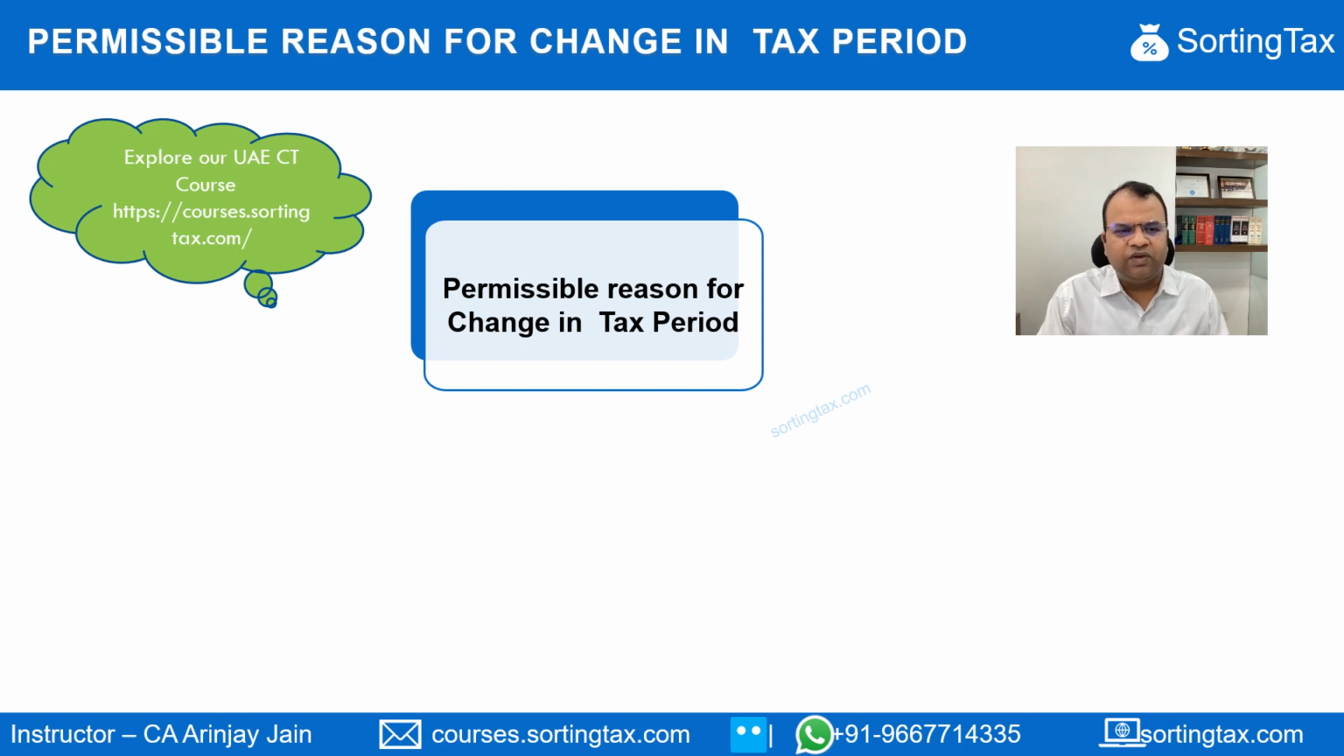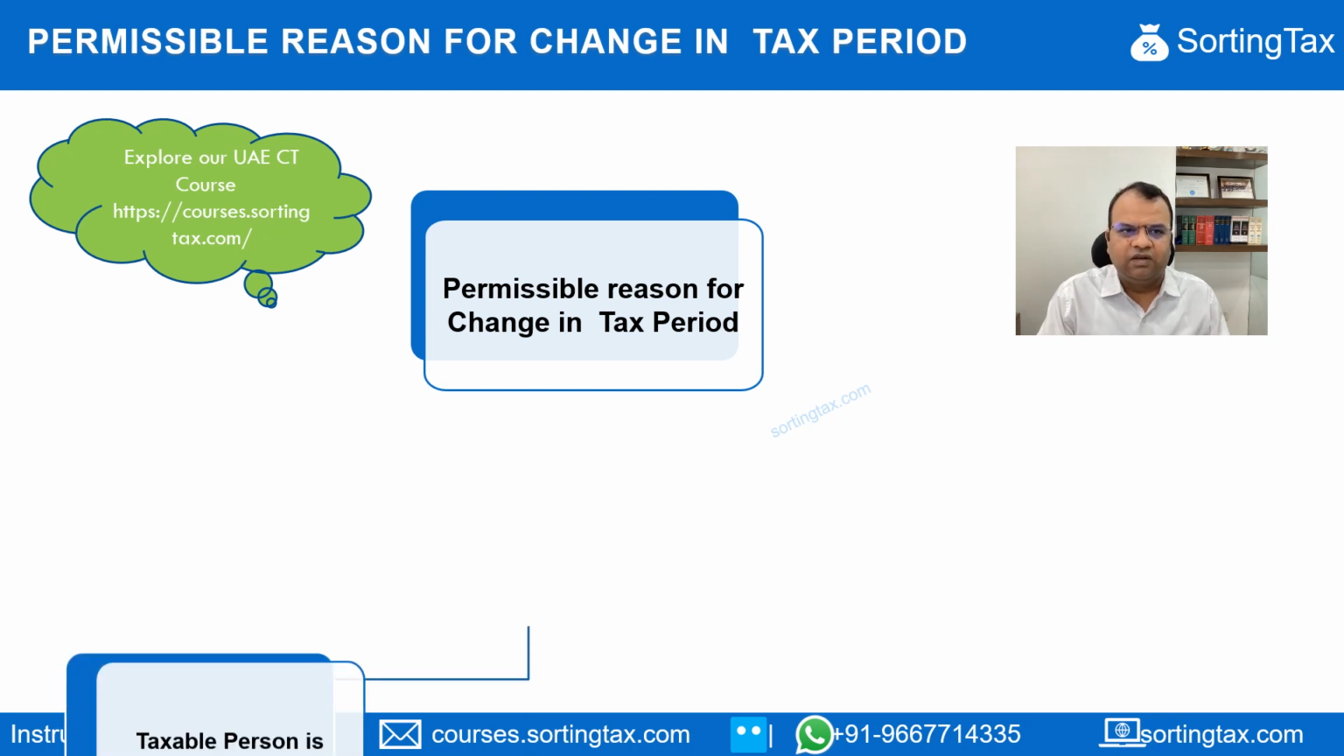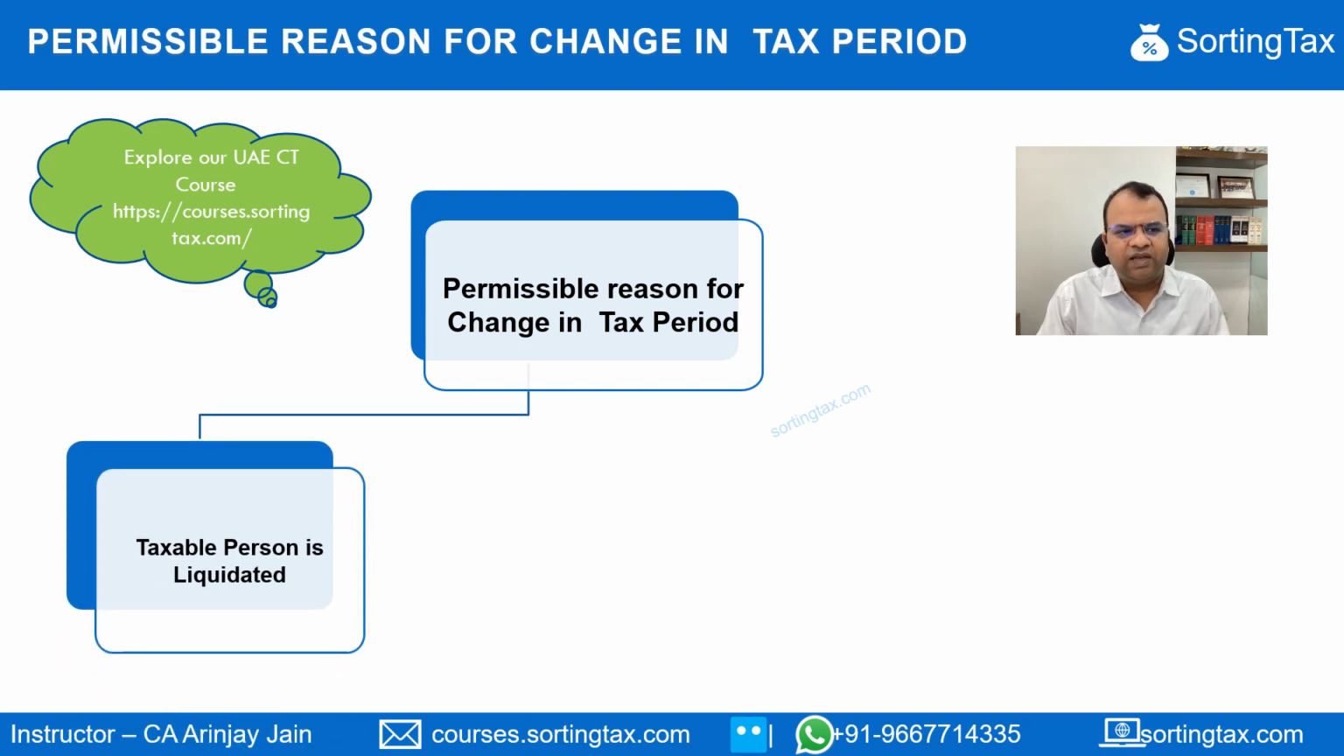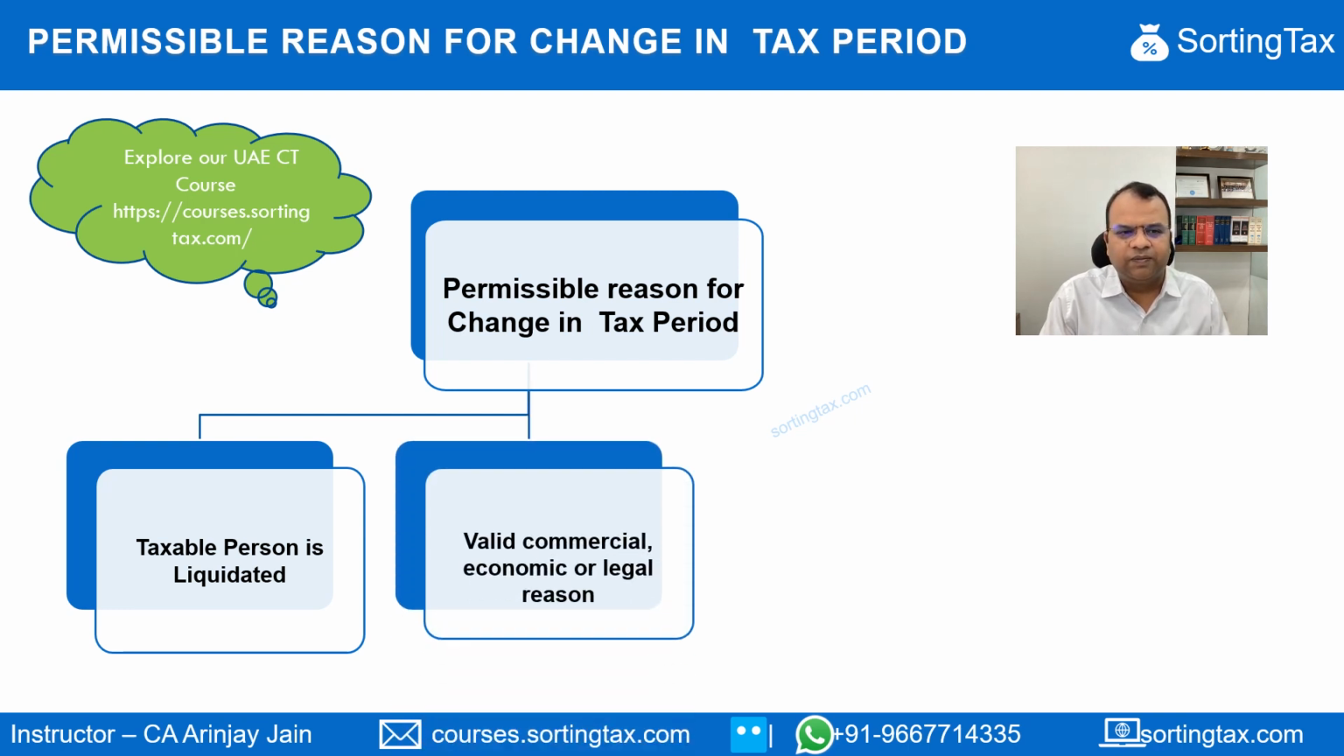So what are the permissible reasons for change in tax period? The first one is that if a taxable person is liquidated, let's say a company is liquidated somewhere in March and it follows calendar year as its tax period, it can request that instead of having a 12-month period, it is given a 15-month period for the purpose of changing the tax period. The second could be any valid commercial, economic, or legal reason.